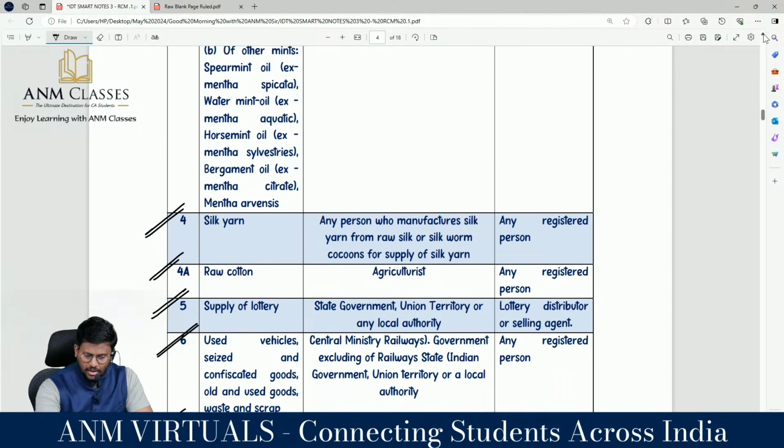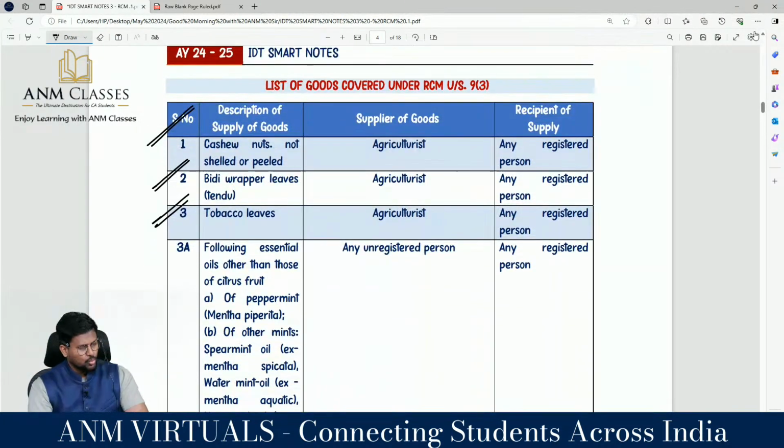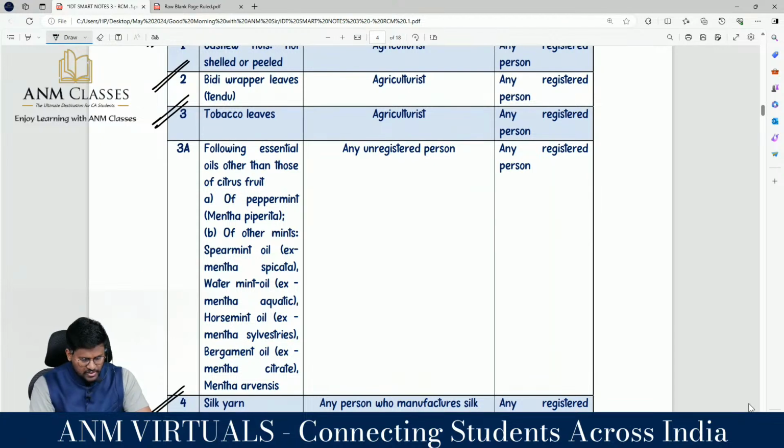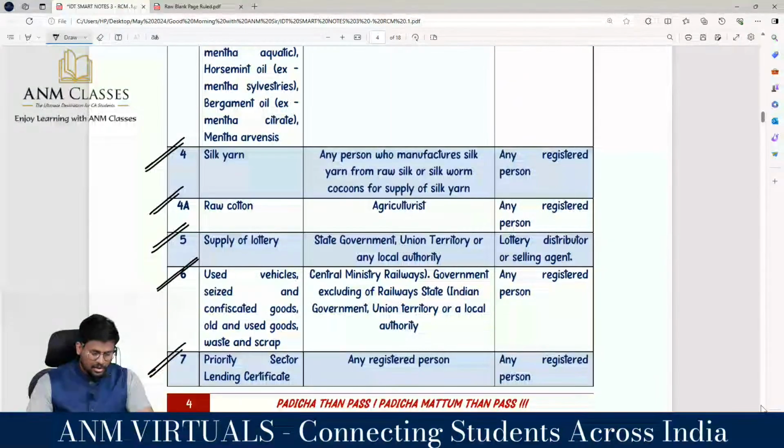Once again: cashew nuts not shelled or peeled, BD wrapper leaves or tendu leaves, tobacco leaves, following essential oil other than those of citrus fruit, silk yarn, raw cotton, supply of lottery, used vehicles or seized and confiscated goods, old and used goods, waste and scrap, and priority sector.